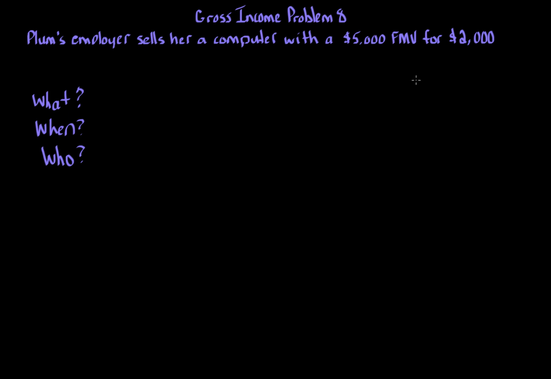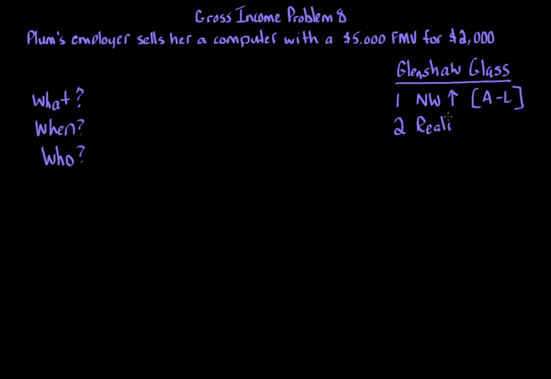And again, we have the Glenshaw-Glass definition of income, which basically states that, because Section 61 is so broad, gross income is an undeniable accession to wealth. So that's when net worth increases, and net worth is assets minus liabilities. When there is a realization event, legally severable. And finally, there is complete dominion and control, which means there are no strings attached. So we're looking at this.